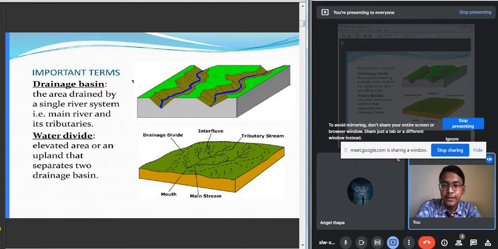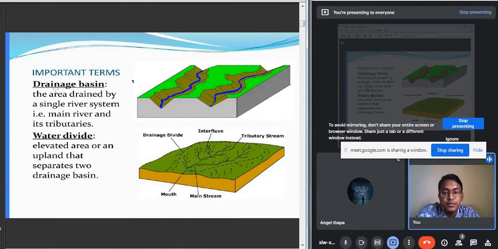Here you see that the drainage basins of these two rivers are separated from each other by an uplifted area, and this uplifted area is known as the water divide. So water divide is an upland which separates two drainage basins.